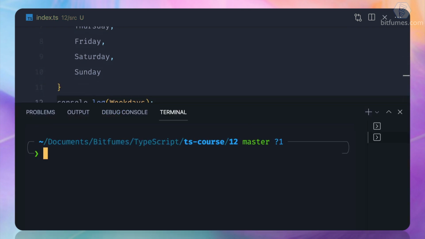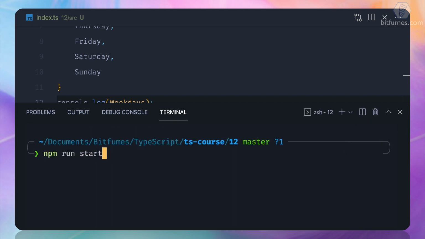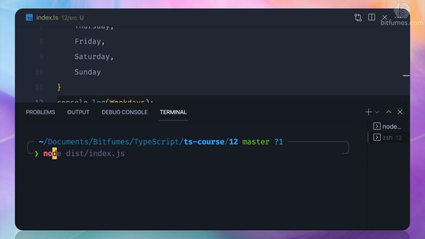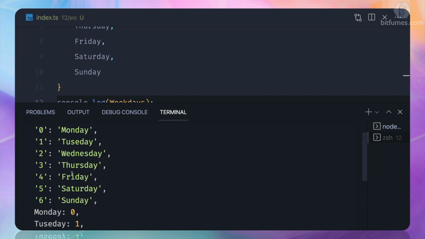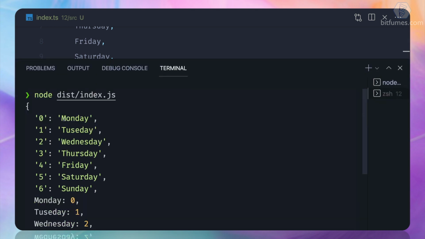So let's start this, go into the 12th one and run the node command. Okay, so you saw it's similar but a little different. What happened here?